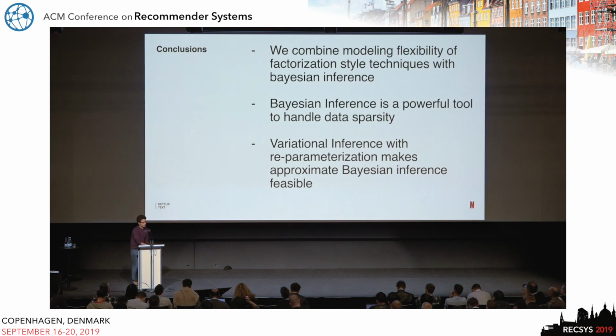So just to conclude, what we did is we combined the modeling flexibility of factorization style techniques with Bayesian inference. When people think about Bayesian inference, they generally think that it's a computationally very hard thing to do. But in this work, we were able to use variational inference with the re-parameterization trick, which has recently been popularized in deep learning as well. This makes approximate Bayesian inference in these kinds of models actually quite easy, and it doesn't add much to the cost. If there's one takeaway from this paper, I would suggest that you give variational inference with re-parameterization a try if you have models of similar flavor.